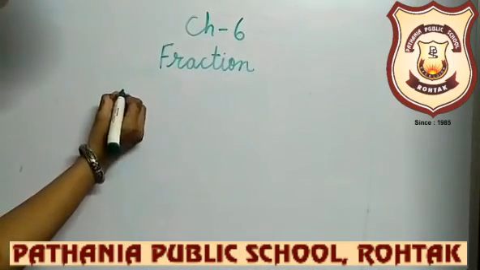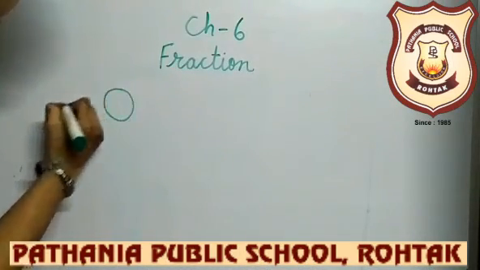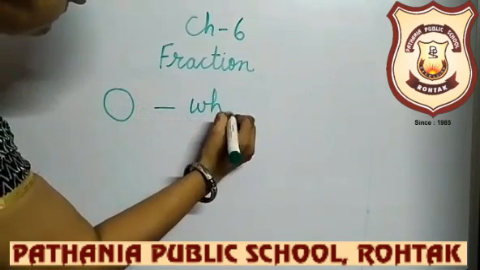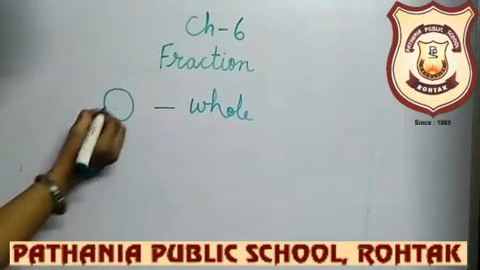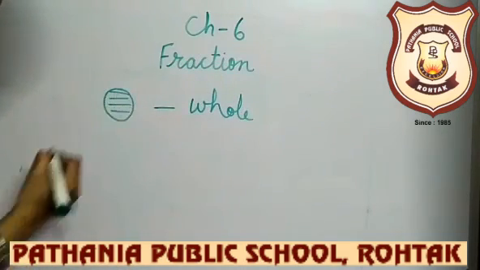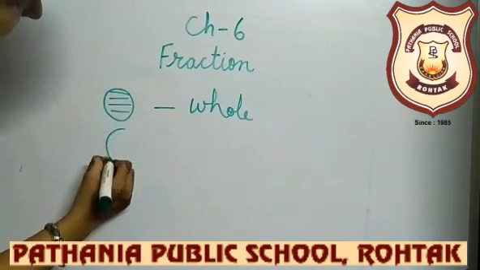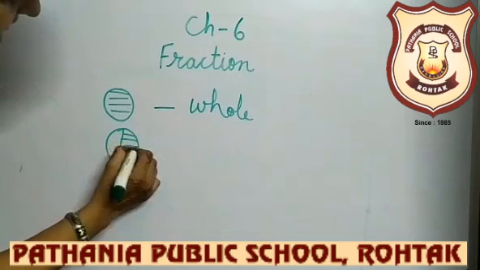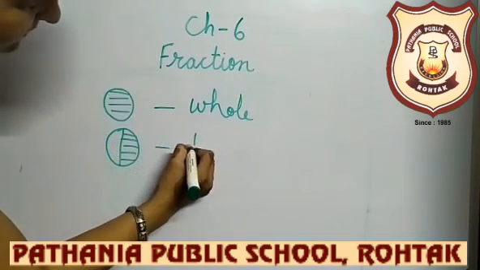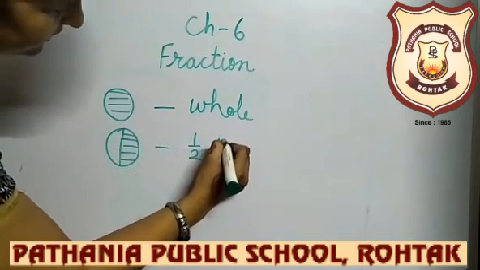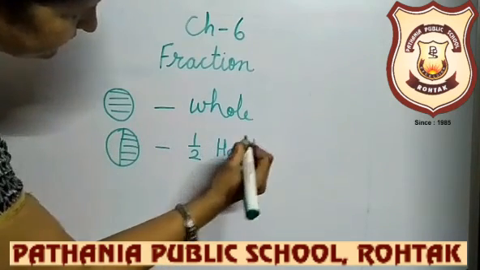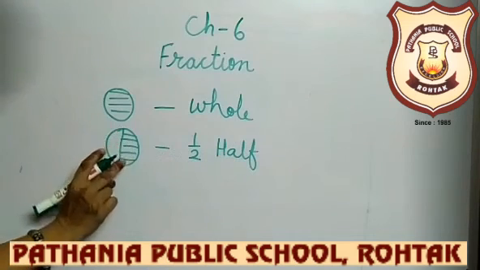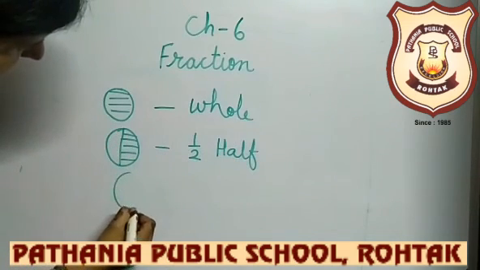Beta, let me explain you. See, this is a circle. This is a full circle. We call it whole. क्या बोलते हैं हम इसे? Whole means पूरा. The whole circle. Next, if we divide it into 2 equal parts, then this is 1/2, and we call it half. Why 2 here? Because we have divided this circle into 2 equal parts.